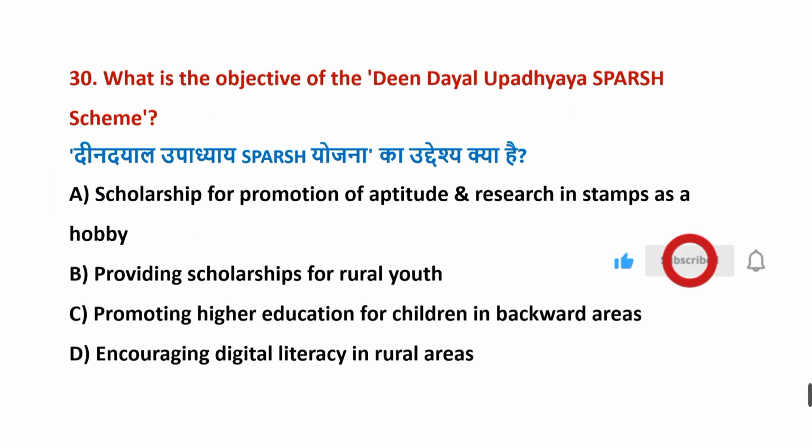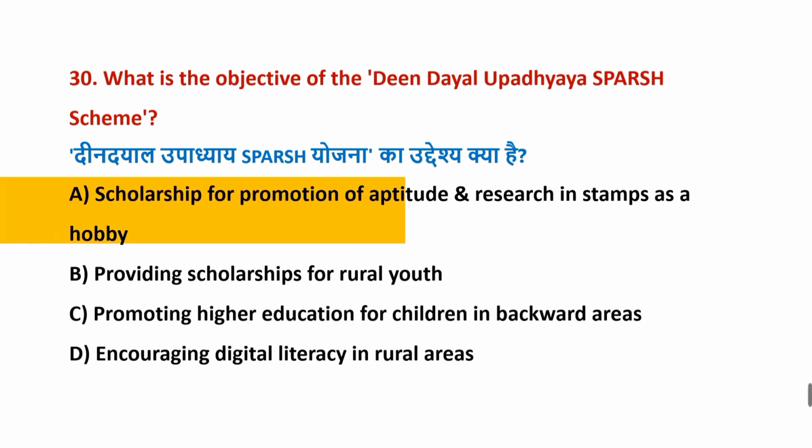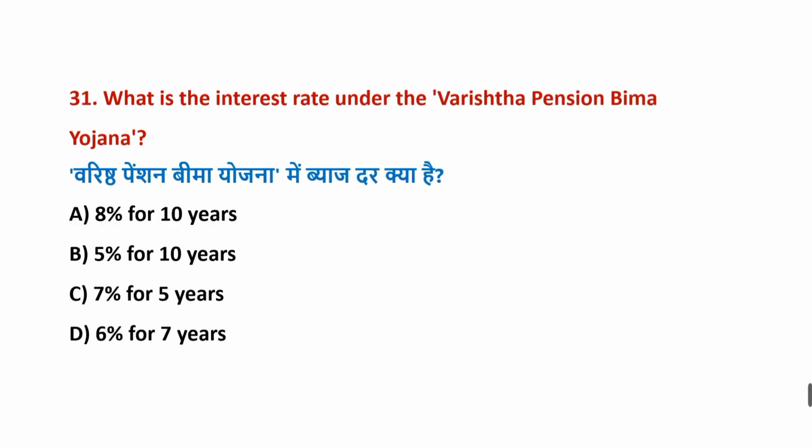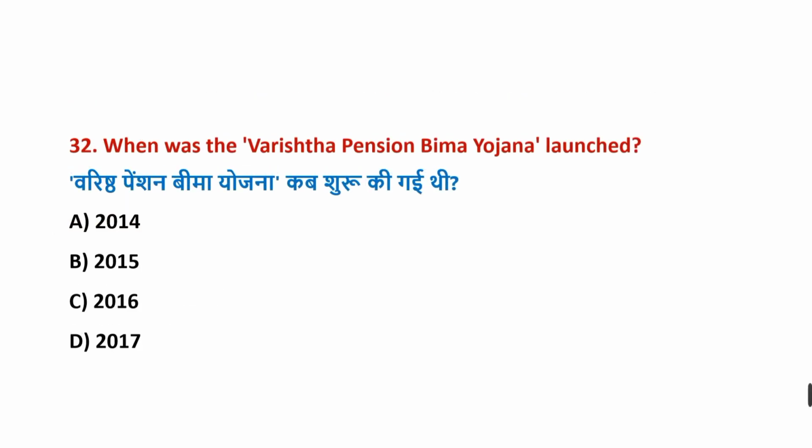What is the objective of the Deen Dayal Upadhyay Sparsh scheme? Correct answer is option A, scholarship for promotion of aptitude and research in stamps as a hobby. What is the interest rate under the Varisht Pension Bima Yojana? Correct answer is option A, 8% for 10 years. When was the Varisht Pension Bima Yojana launched? Correct answer is option D, 2017.